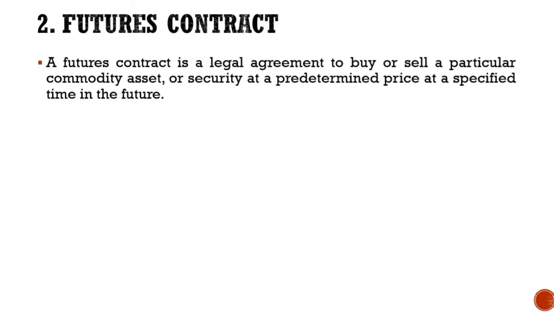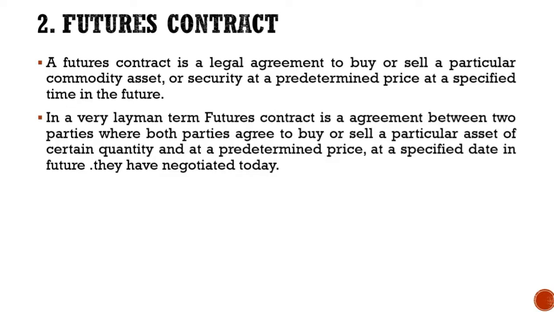The second type of foreign exchange transaction is called the future contract. Now, a future contract is a legal agreement to buy or sell a particular commodity, asset or security at a predetermined price at a specified time in the future.